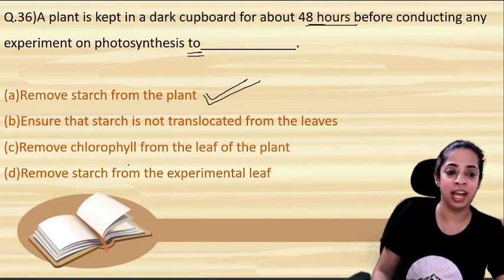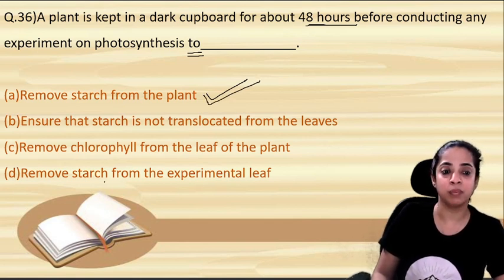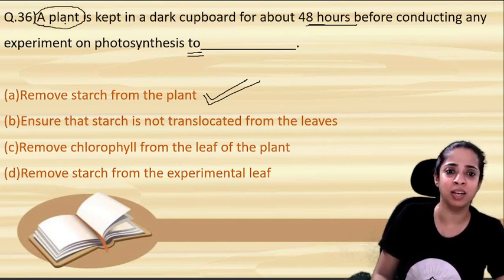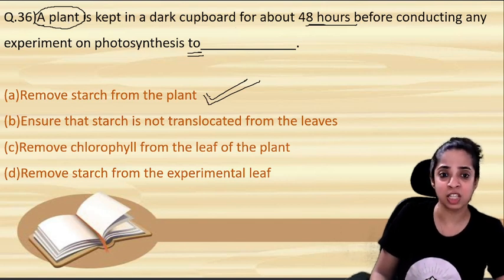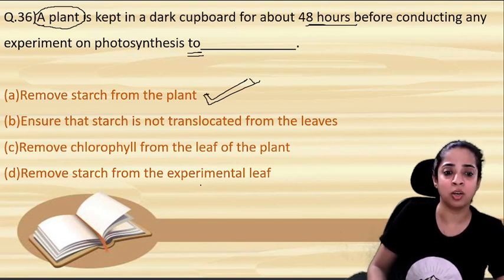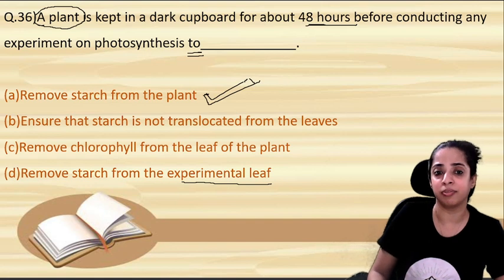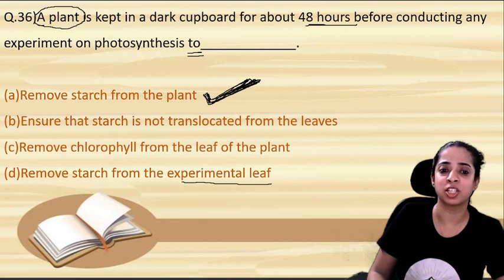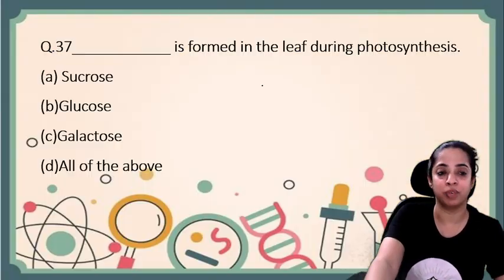See, options A and D are quite similar. Remove starch, remove starch. But we have kept the whole plant. Read the question: the whole plant we have kept in the cupboard. So the starch will be removed from the whole plant and not only from the experimental leaf. Correct? First we keep it in the dark so that all the stored food in the form of starch is used up and the starch is completely removed.